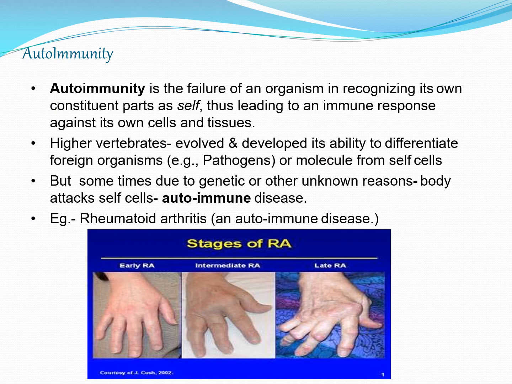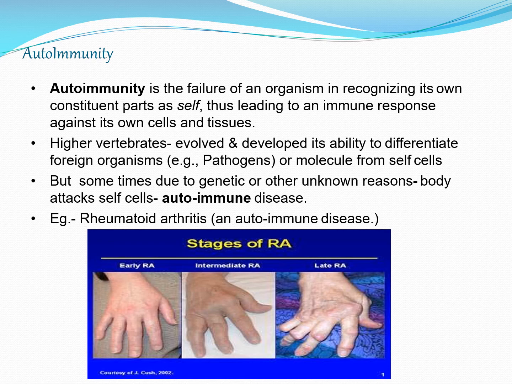Okay, now you have autoimmunity. What is autoimmunity? That is the failure of an organism in recognizing its own parts as self. So it fails to protect its own cells, thus leading to an immune response against its own cells and tissues. Immunity is the ability to fight against a foreign body or a foreign agent. But here, autoimmunity is the immunity created to fight against its own cells and tissues.